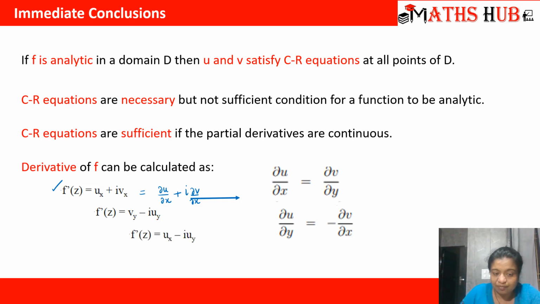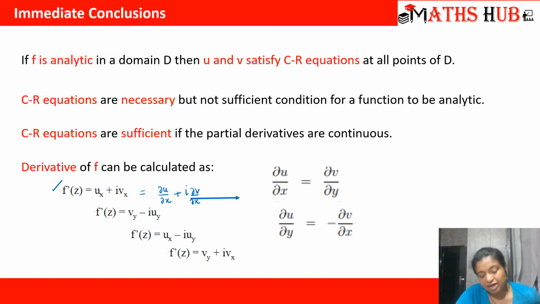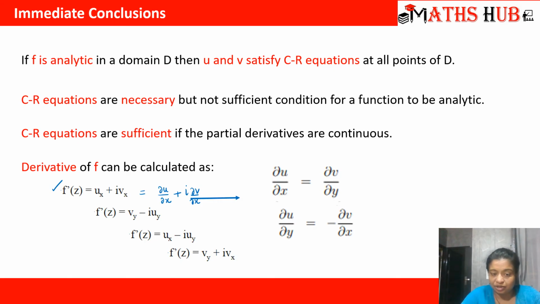Now here we have a mixed v and u, so you can also convert this formula purely in terms of u or purely in terms of v. If you keep ux as it is, you can convert vx. vx is minus ∂u/∂y, so it becomes ux minus i times uy. Similarly, you can also write it as vy plus i times vx. So according to the conditions of the problem, you can convert your equation.